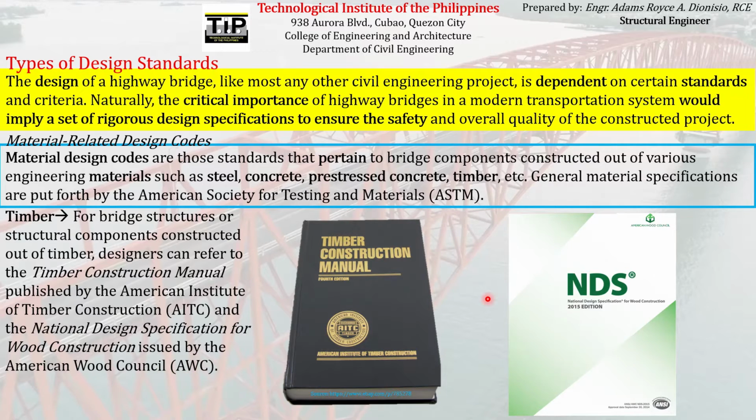So whenever we use timber as our construction material for our bridge structures, we can refer to these two codes: the Timber Construction Manual and the NDS, National Design Specification for Wood Construction.